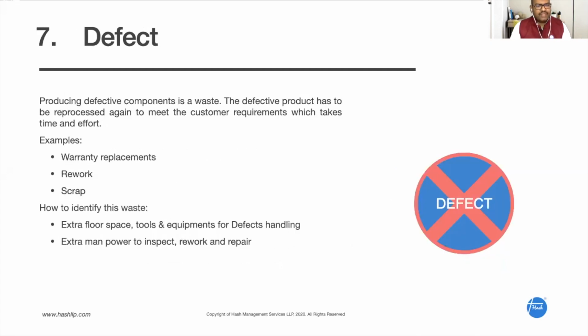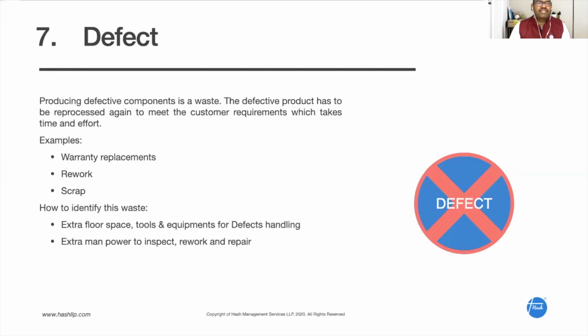And the last waste, the seventh waste we are going to look at, is called defect. Everybody knows what a defect is. A defect is something when the specification is not met, the customer specification is not met. So it's called a defect. Defective means the product which is having the defect, right? There is a difference between defect and defective.